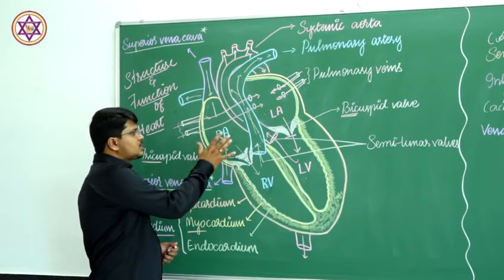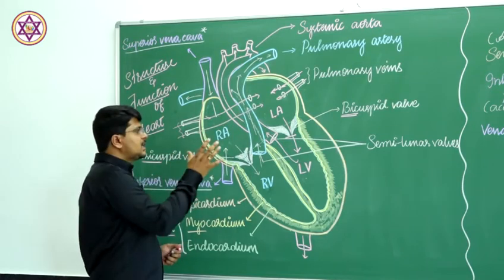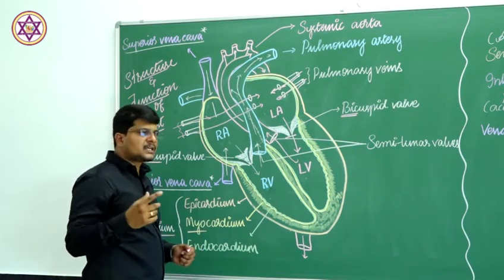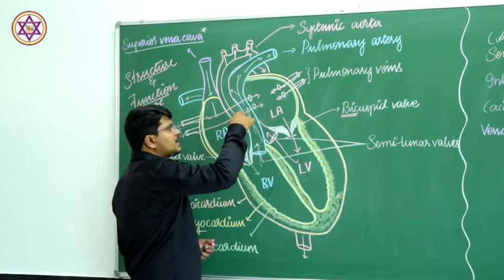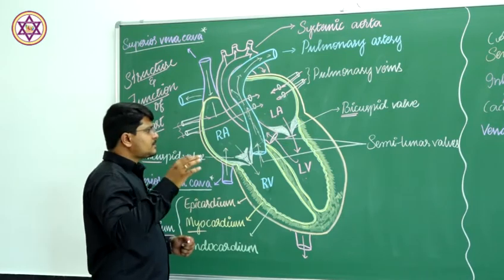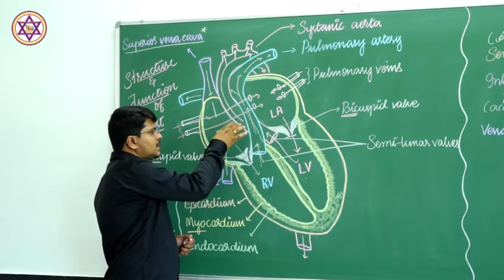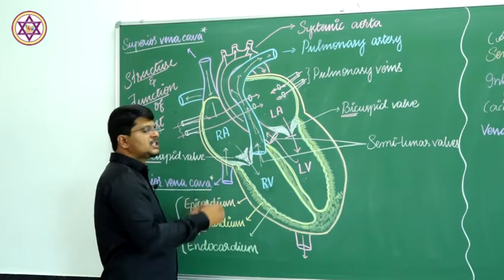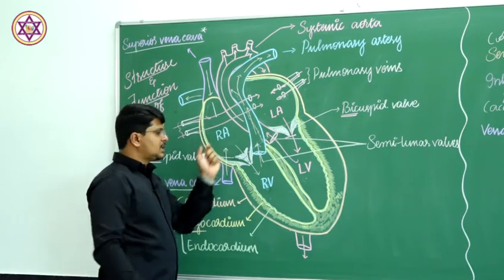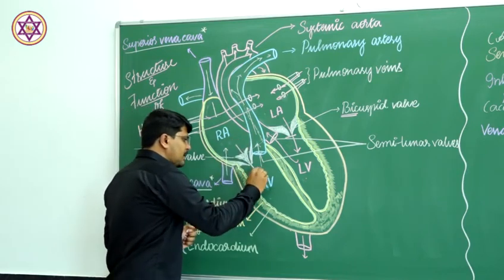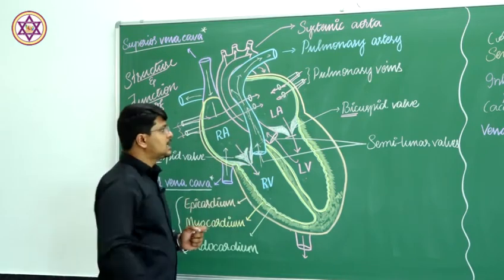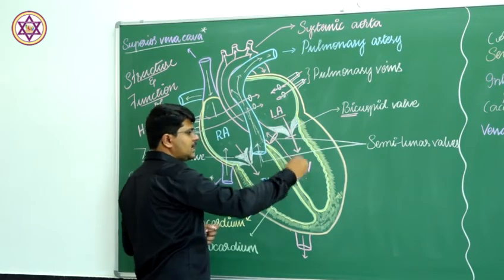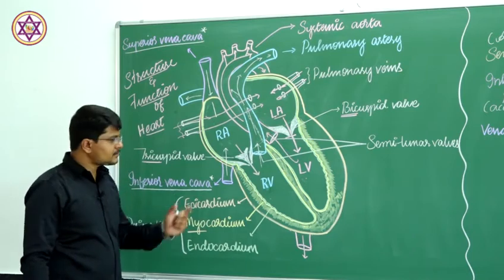When the systole, or the contraction, of the auricle takes place, the contraction is simultaneous for the right auricle and the left auricle. At a time, the right and left auricles contract, and deoxygenated blood from the right auricle is pumped to the right ventricle, and oxygenated blood from the left auricle is pumped to the left ventricle.